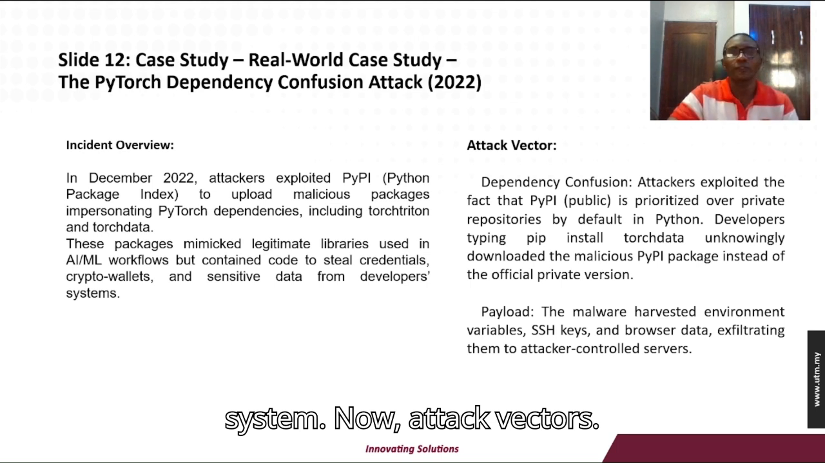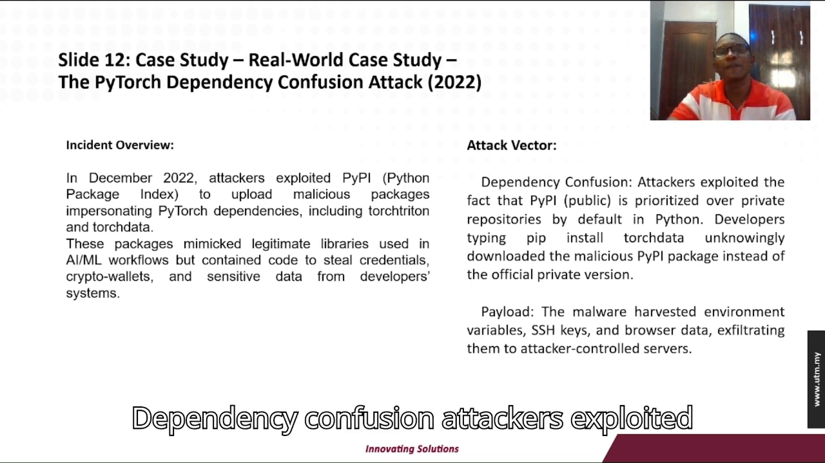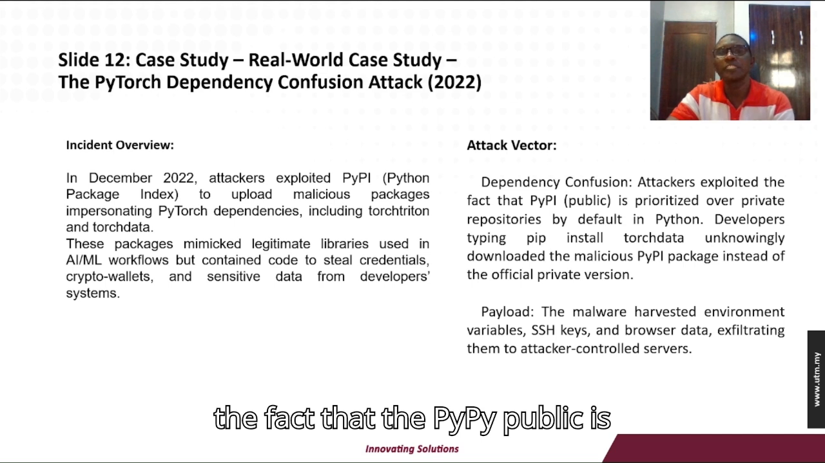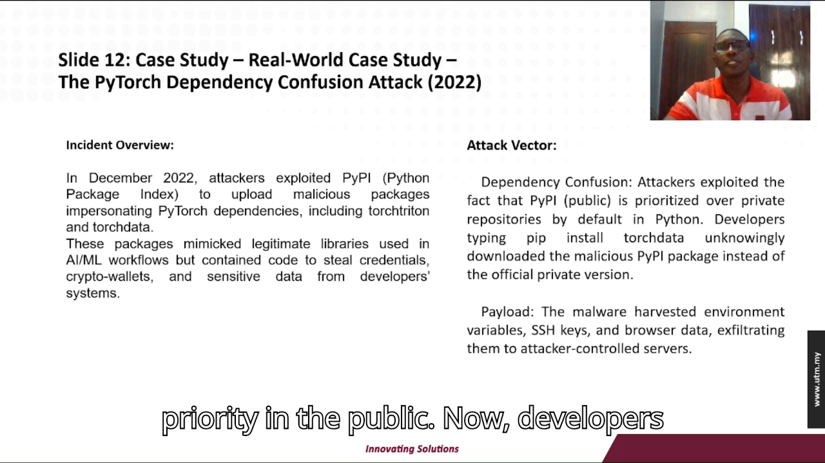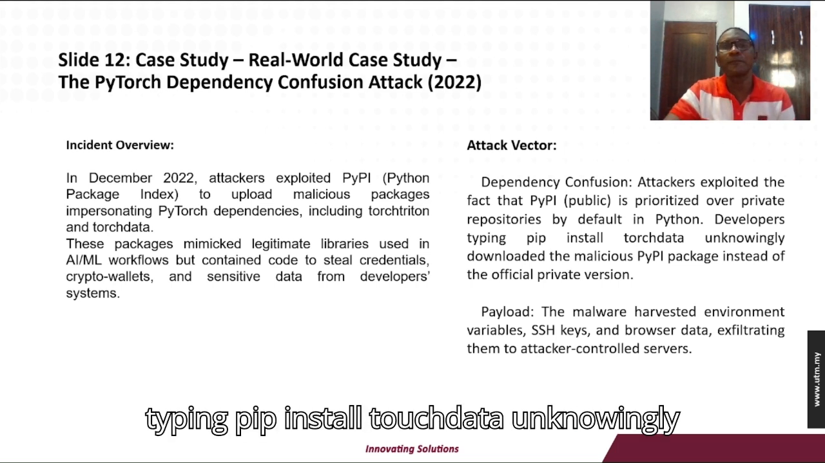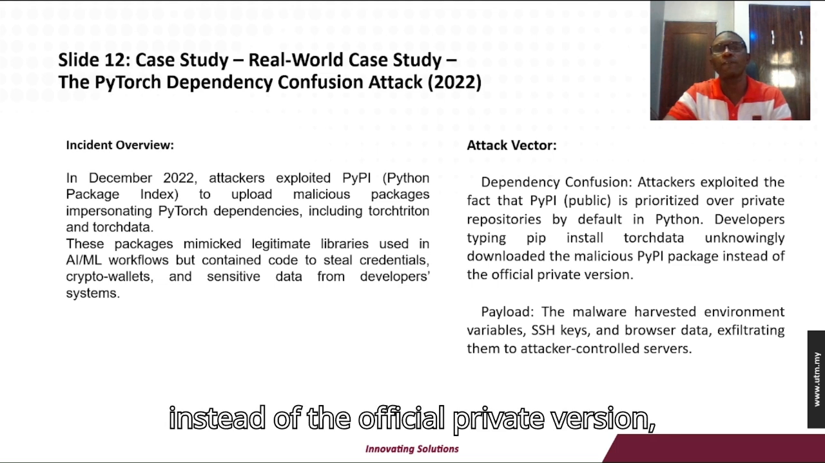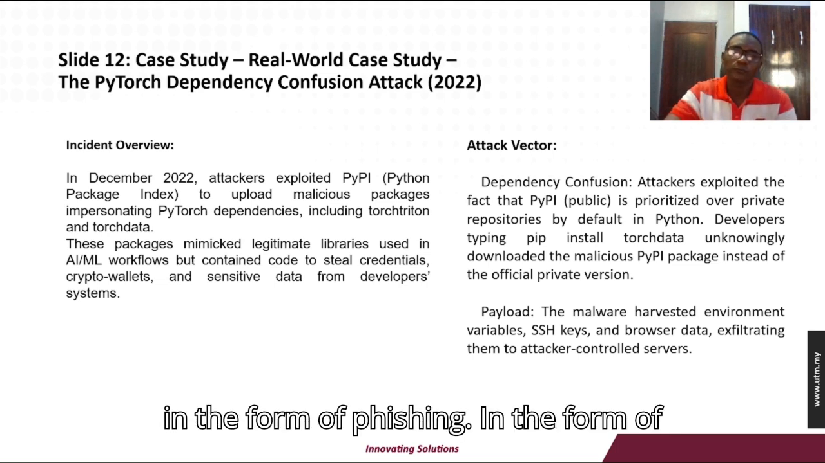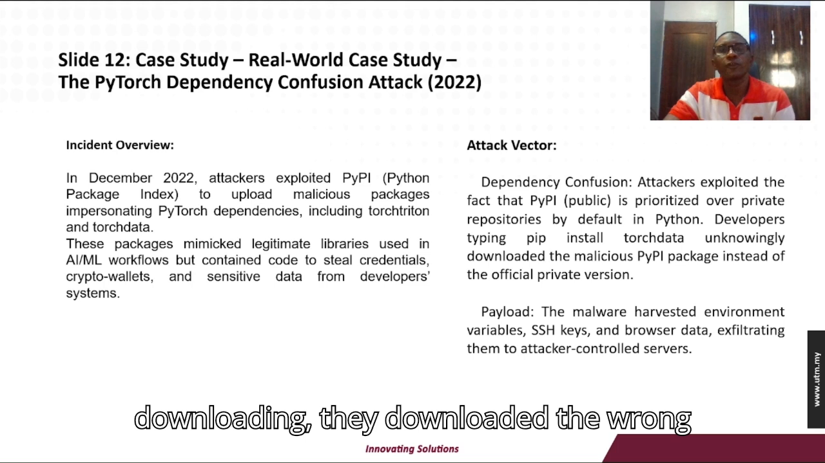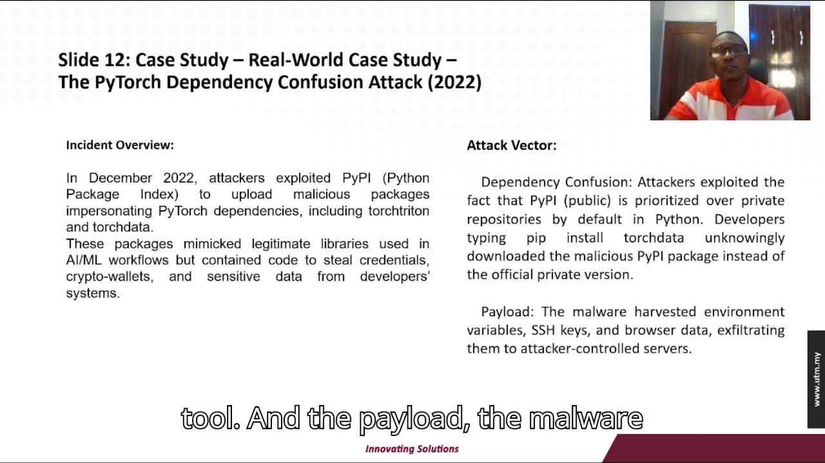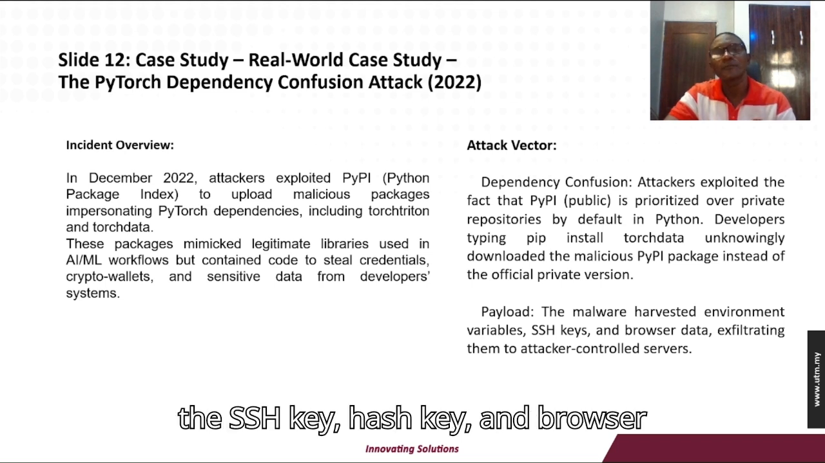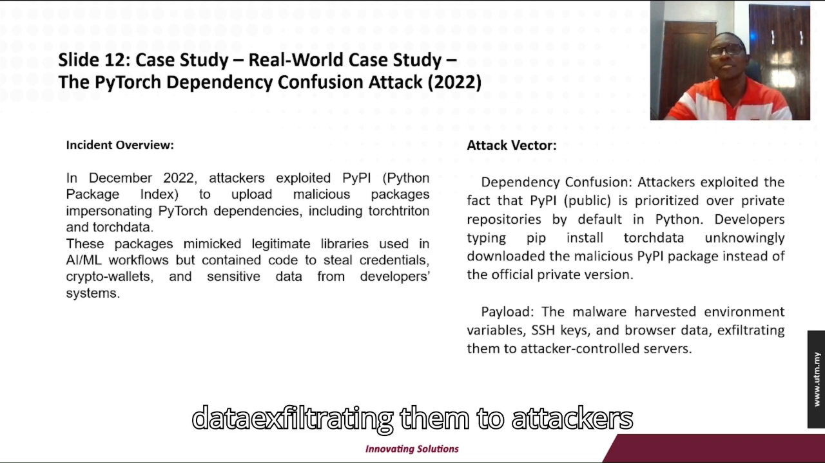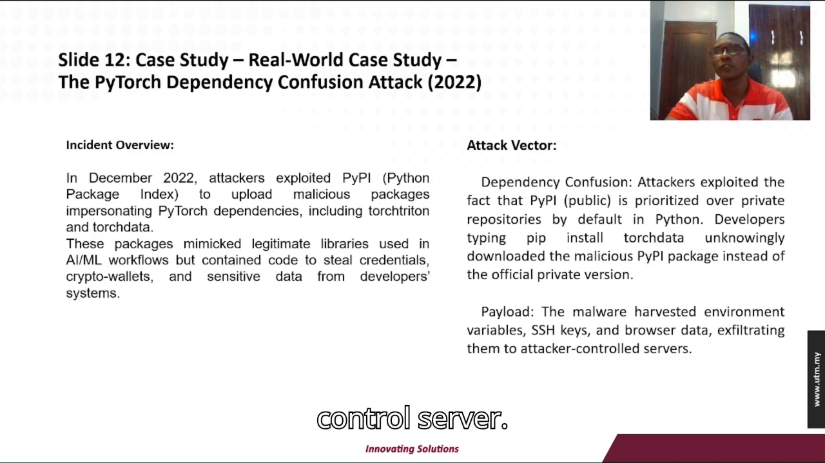Now, the attack vectors. In dependency confusion, attackers exploited the fact that the public PyPI is prioritized over a private repository by default in Python. Developers who typed pip install torchdata unknowingly downloaded the malicious PyPI package instead of the official private version. It came in the form of downloading the wrong tool. On the payload, the malware harvested environment variables, that is, SSH keys, hash keys, and browser data, exfiltrating them to the attackers' control server.